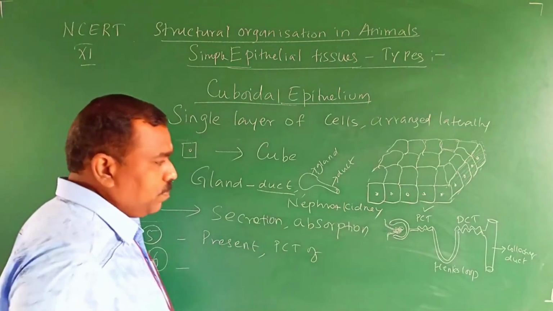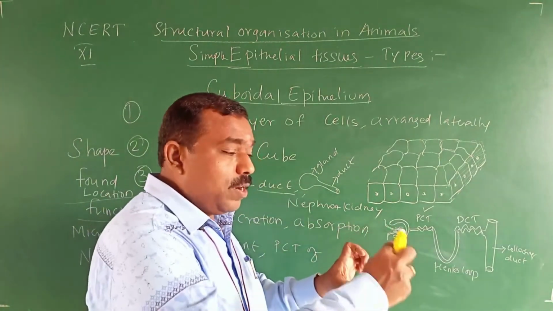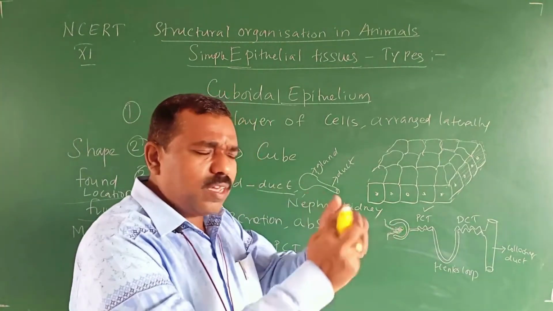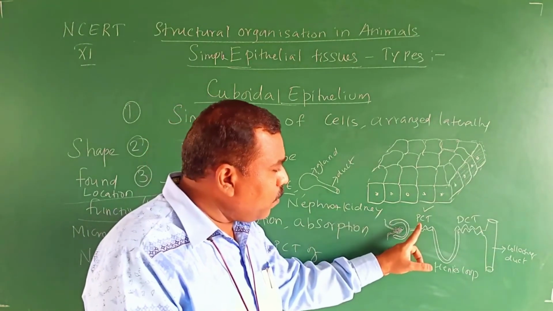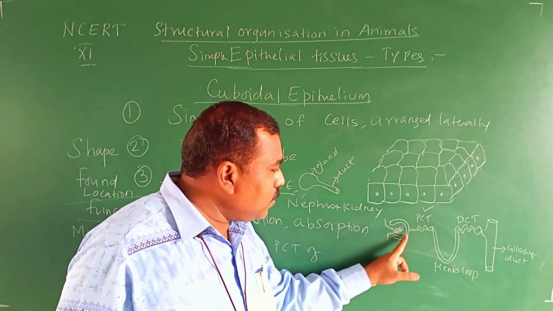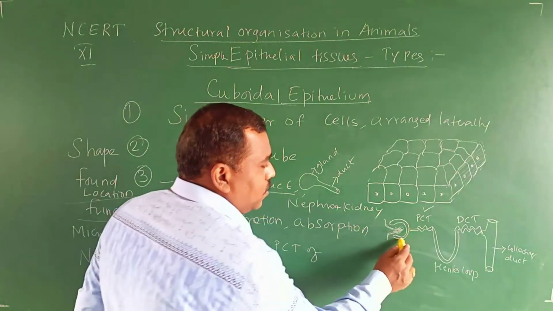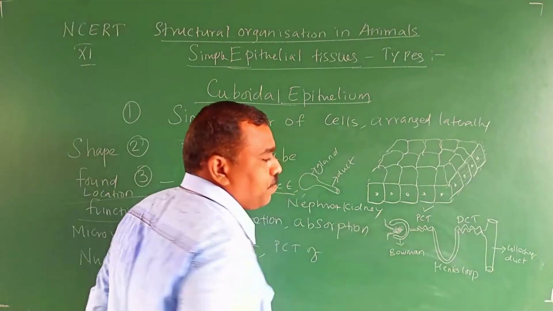Convolution means coiled. It is highly coiled; for understanding purposes, I have drawn it in a zigzag manner. Why is it named proximal? Proximal means very near to the Bowman capsule. This is the C-shaped one, the Bowman capsule.